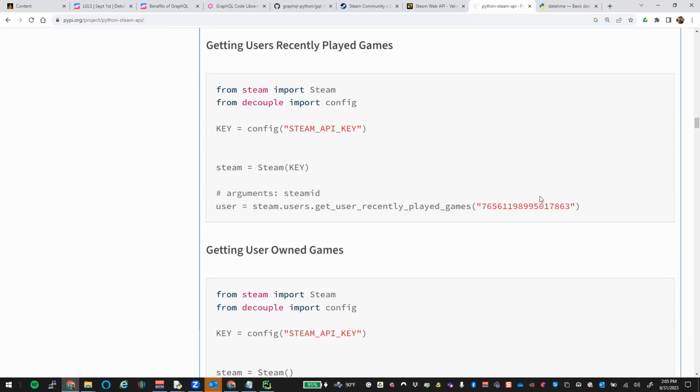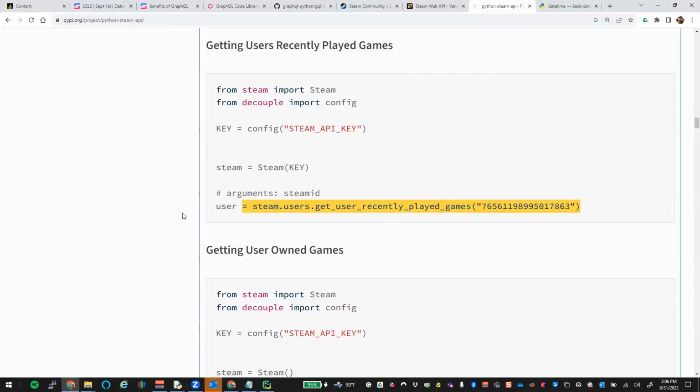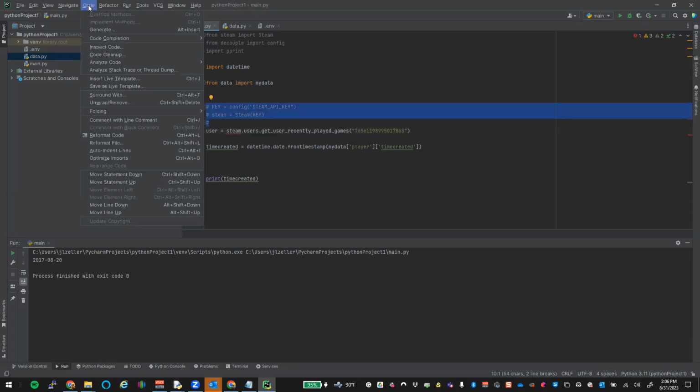Now, as we're pulling each one of these, obviously this is just a request in here, but we could create a function in our project that would go do this, right? That way, if on a website we had a drop down of what you want to do, then you could call that particular function. So we would probably start building out functions in our project to go get this, go get that, and it would execute such and such code. So for our case of figuring out what your recently played games are, it wants your Steam ID out of here, right? So we would take the Steam ID out of what you had before. So let's put this in here. Let's take out our comments for these guys.